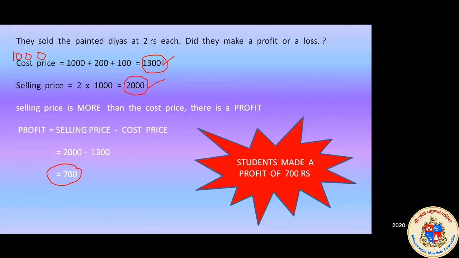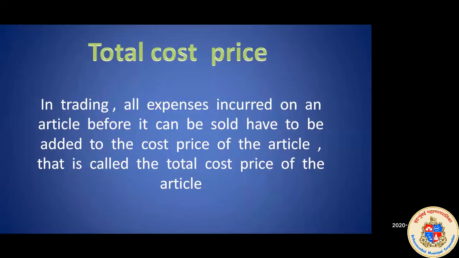So you also know now what the concept of total cost price is. If you go to the definition, or word to word explanation, it will be total cost price. In trading, all the expenses incurred on an article before it can be sold have to be added to the cost price of the article. That is called the total cost price of the article. We have to include all the expenses that we have made on the article. So that is the total cost price.